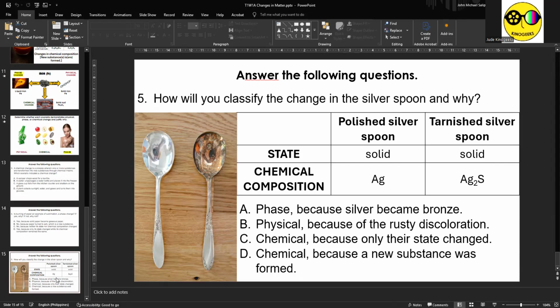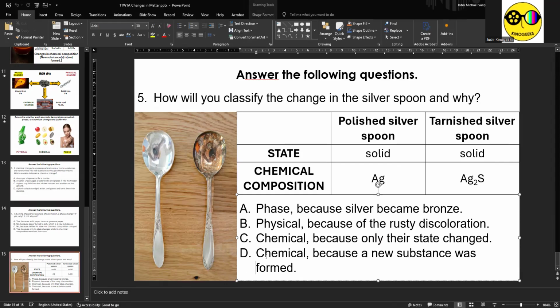Therefore, when there are changes in chemical composition, new substances are formed, or in this case, a new substance was formed. Therefore, the answer is automatically letter D. Okay? So, tarnishing of silver is an example of chemical change because a new substance, Ag2S, was formed from Ag.